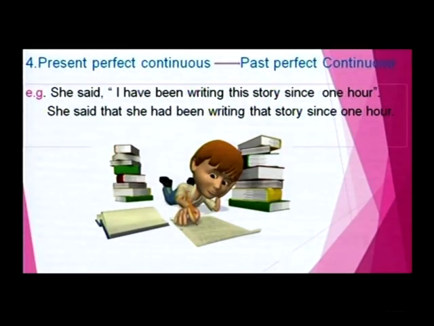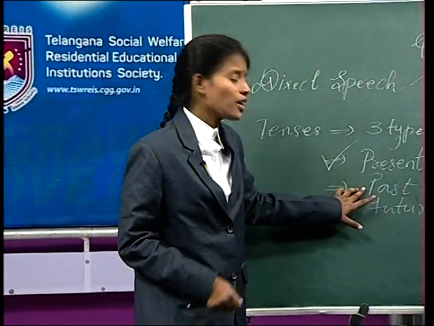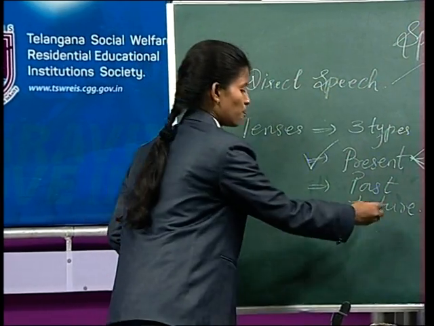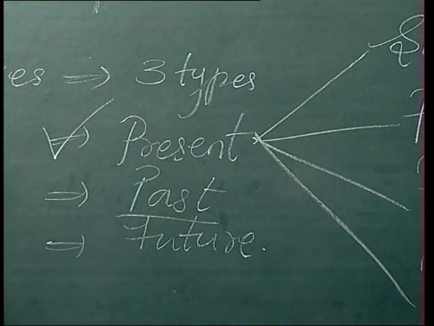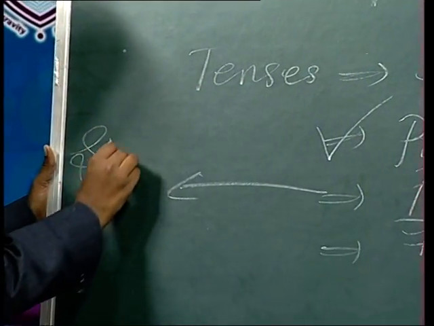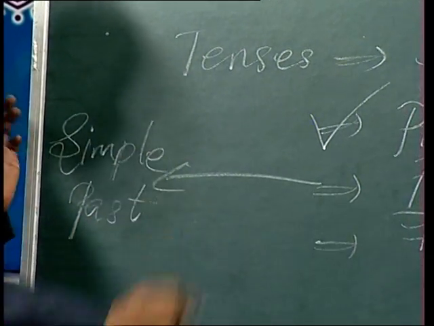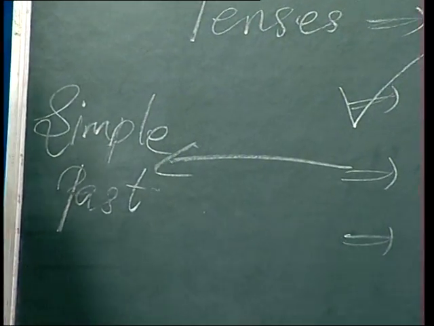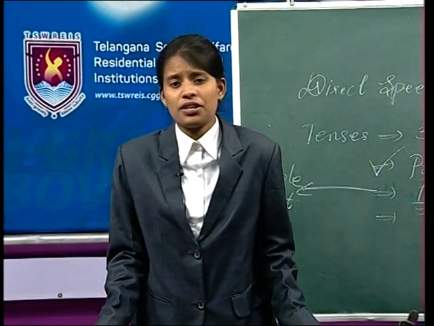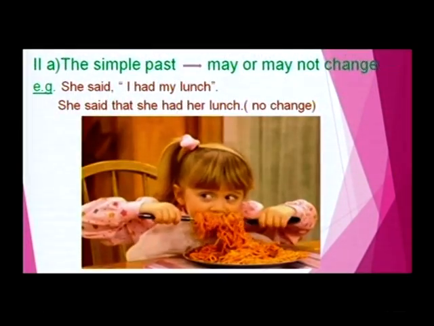Okay? Now, dear friends, this is all about the present tense. And the second thing of the tense is the past tense. In the past tense, we will have the first thing, the simple past. What is that? Simple past. Friends, let us see about simple past ones. See the PPT. The past tense is the simple past.